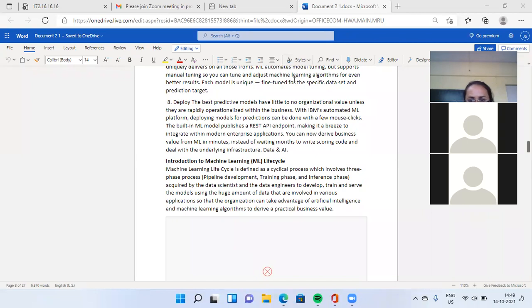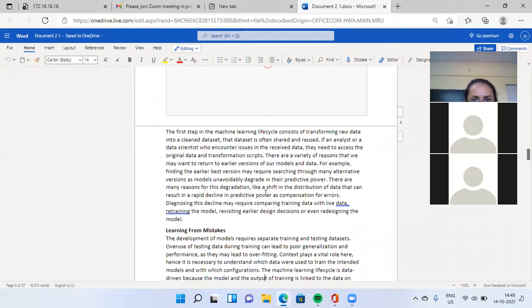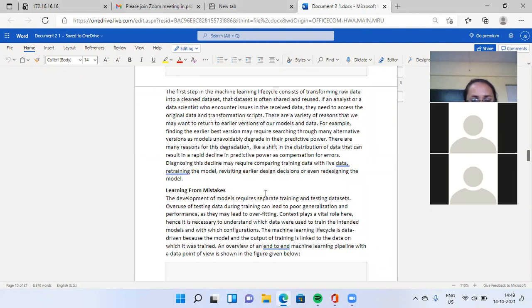Then we have to use the advantages of artificial intelligence and machine learning algorithms to derive practical business value. The first step in the machine learning life cycle consists of transforming raw data into a cleaned data set.